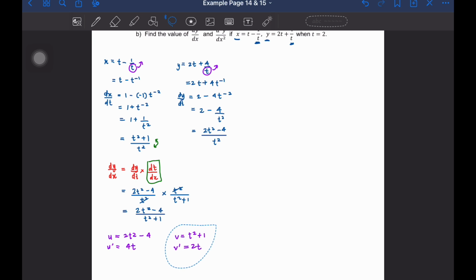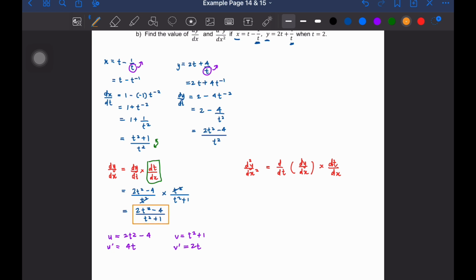Okay, so now let's just write the formula for second derivative first. Okay, so formula for second derivative kita akan dapat d2y dx square, okay, is equal to, okay, ingat balik, recall balik. So formula dia adalah d dt in bracket dy dx, okay, and then times with dt dx like this. Okay, so the one over here, ini adalah apa yang kita akan masukkan di sini.